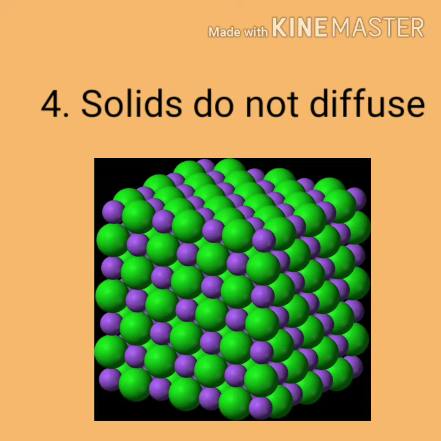Now the fourth property of solids: solids do not diffuse. What is diffusion? Diffusion is the movement of particles from one position to another position. In the case of solids, we know that the intermolecular force between the molecules is very high. Therefore, they do not leave their fixed positions to move away from one another. So we can say that solids do not diffuse. This is all about solids.